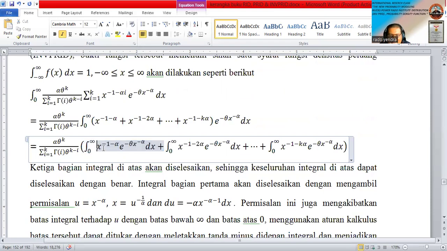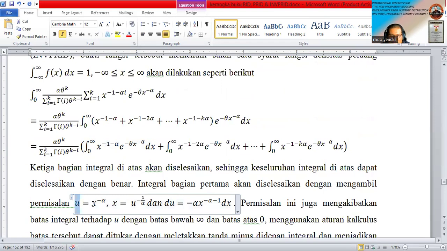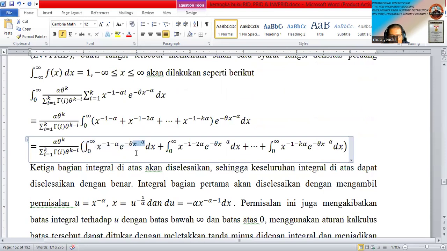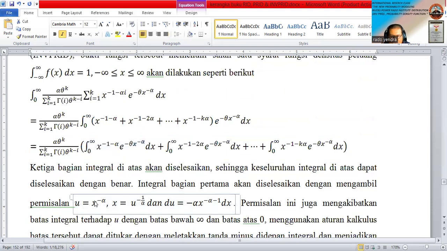Before we find this integral, we need some components. We take nu equal to x power minus alpha. If nu equals x power minus alpha, then x is equal to nu power minus 1 divided by alpha.